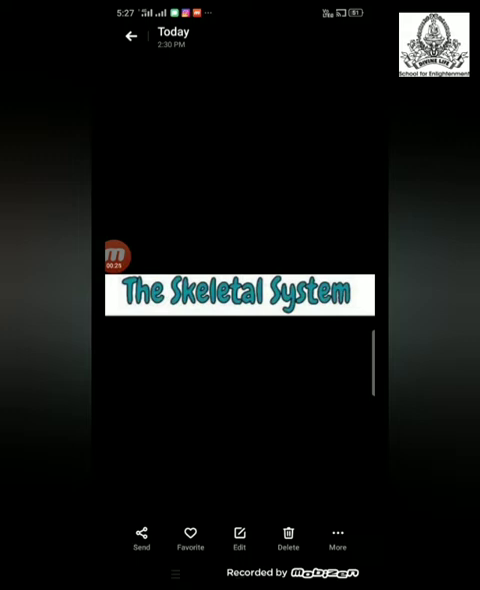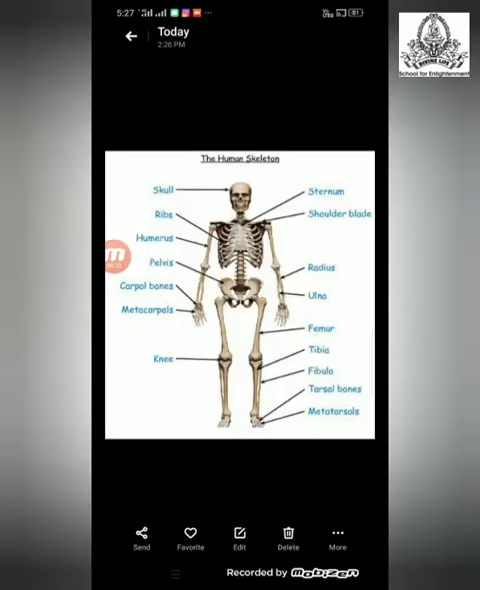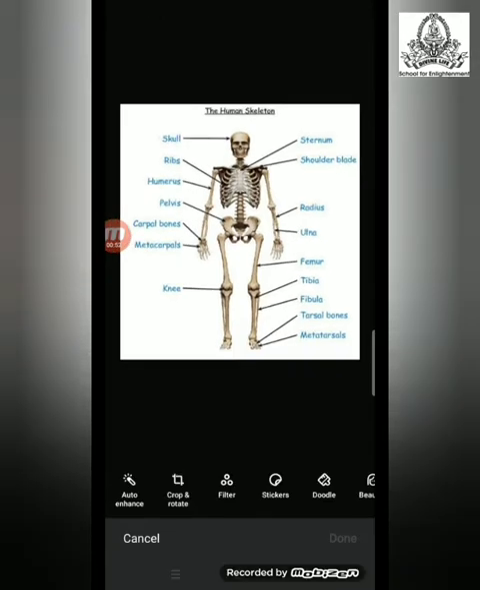Now, in this chapter, let us first begin with the skeletal system. The diagram displayed on the screen is the diagram of the skeletal system. The skeletal system means the system made up of bones. All the bones in the human body collectively form a framework, which means a network-like structure, and are called a skeleton. In total, a human body consists of 206 bones.